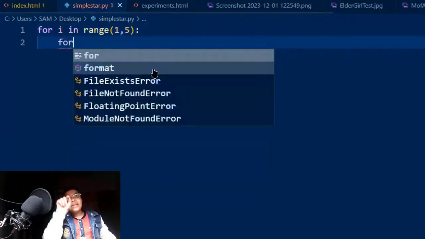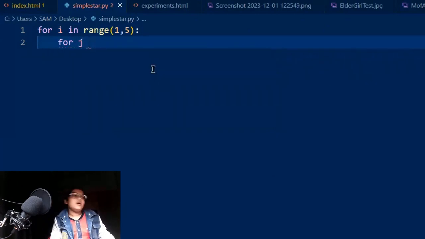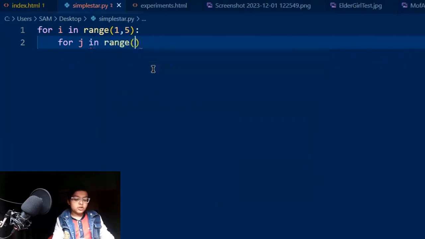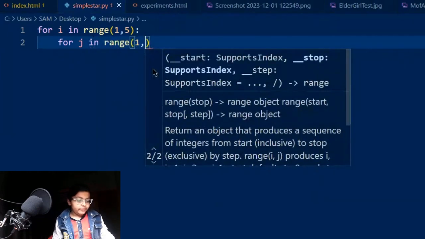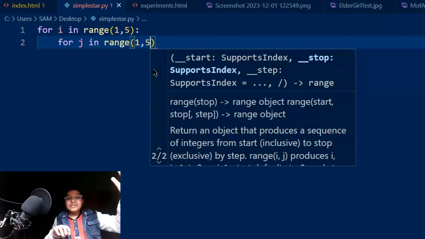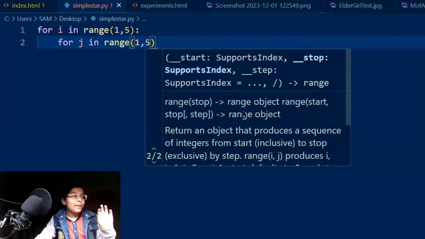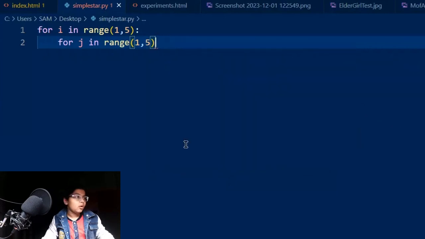So in that we will now create another variable called j, j in range 1 to 5. So it will create 1 to 5 columns and it will create 1 to 5 rows, so that's proportional. If you don't keep it correctly, maybe the code may break in your case.